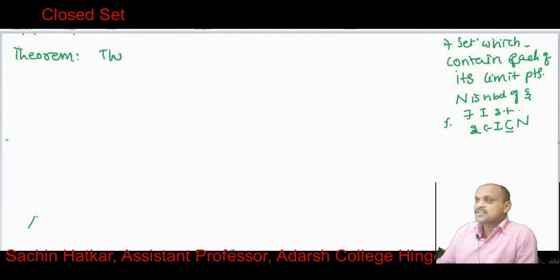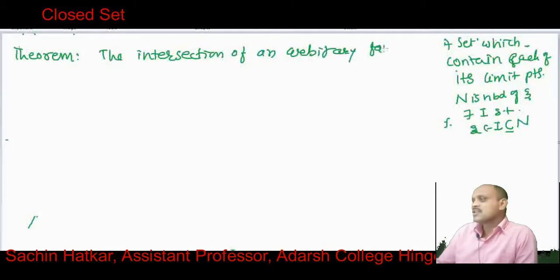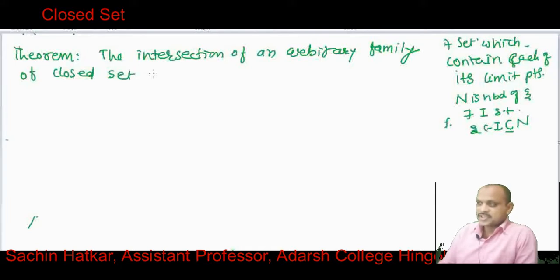The intersection of an arbitrary family of closed sets is closed.